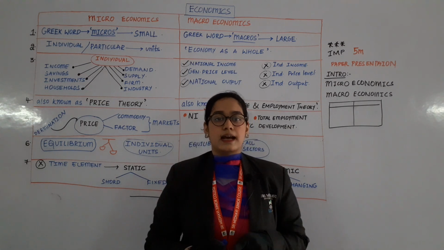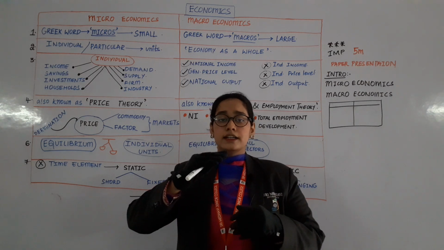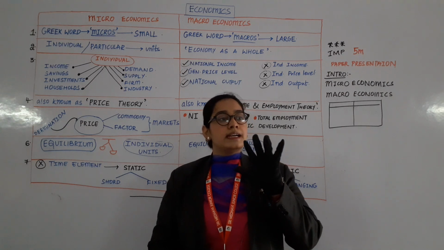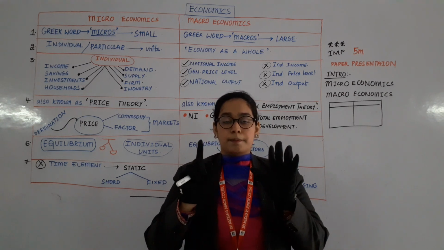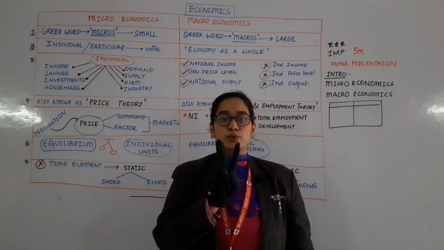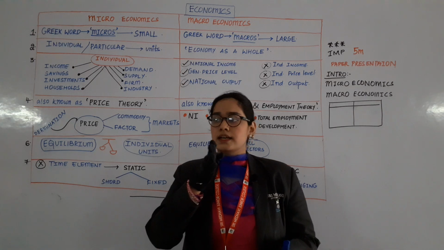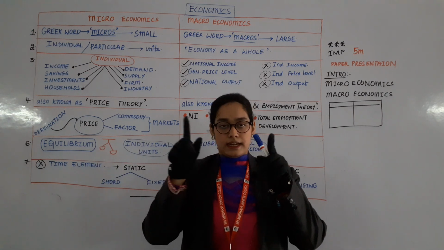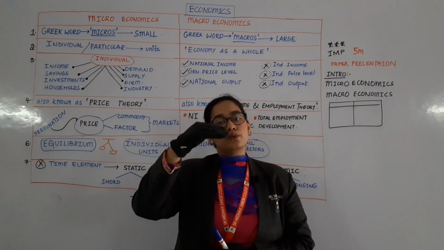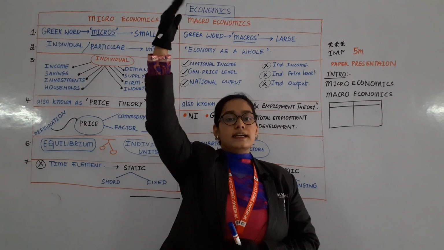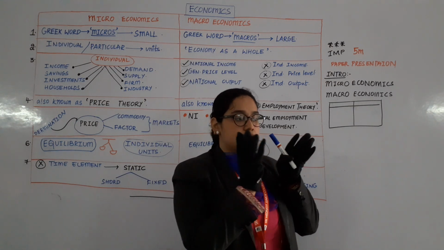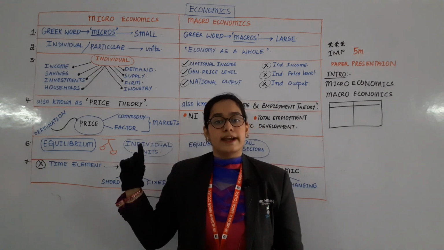You are living in an apartment. Let us assume that you are living in an apartment of some 10 floors, and on each floor there are 2 rooms. That means 2 houses, you can say. In an apartment there are 2 portions. Similarly, 2 on the first floor, 2 on the second floor, 2 on the third floor, it is going on till the 10th floor. So these 2 rooms, this room and that room, are called a firm.